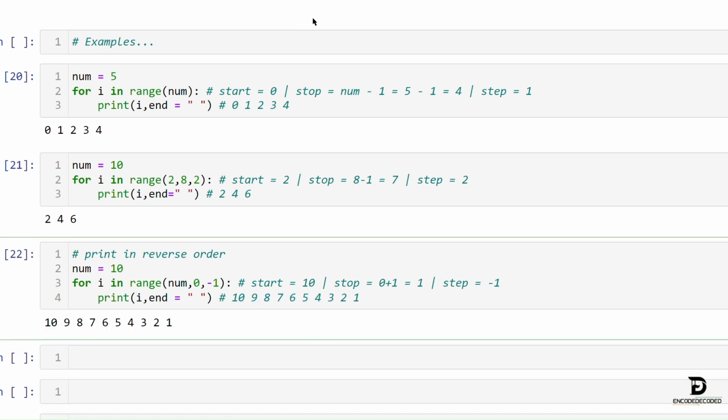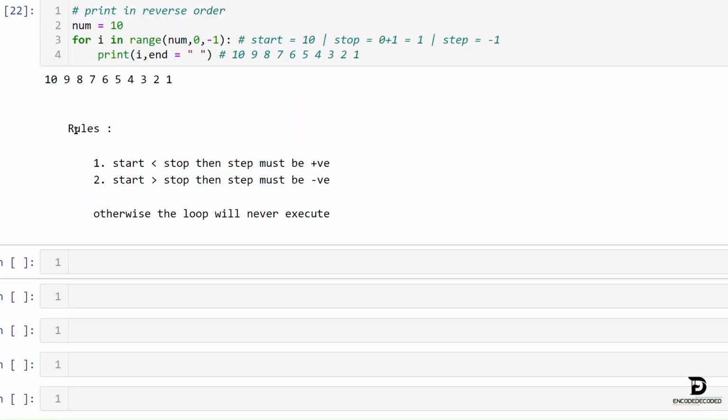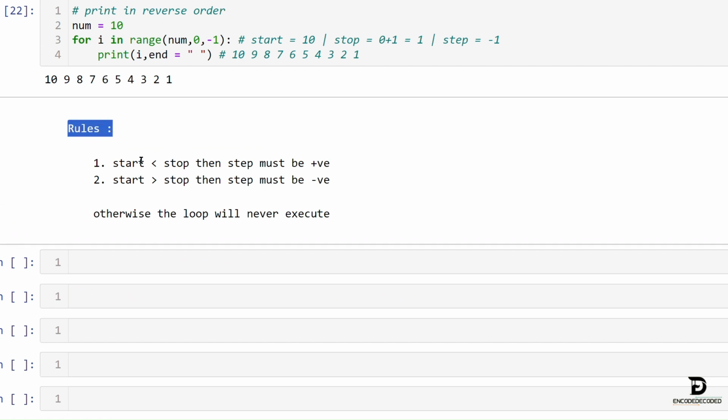Here we need to follow 2 rules. Those are, if start is less than stop, then the step value must be positive. If the start value is greater than stop, then the step value must be negative. Then only will the loop iterate, otherwise it won't execute. It will never be executed.